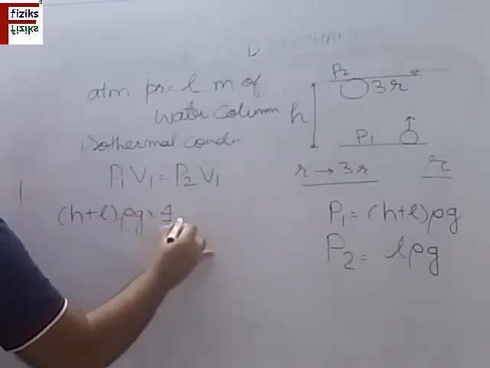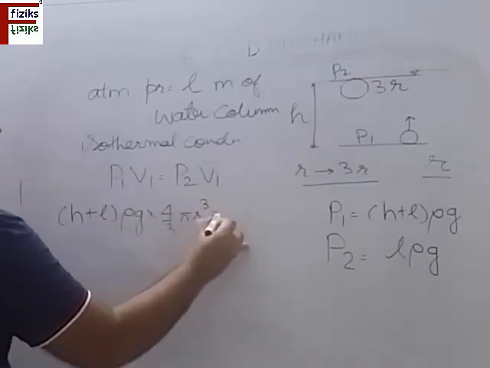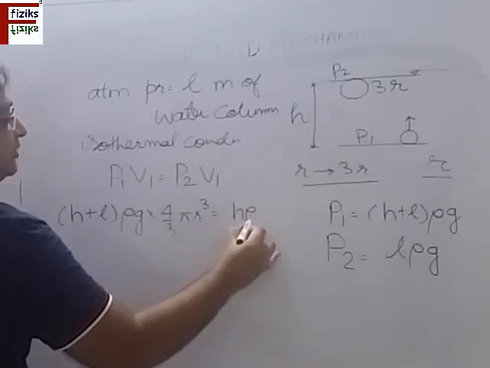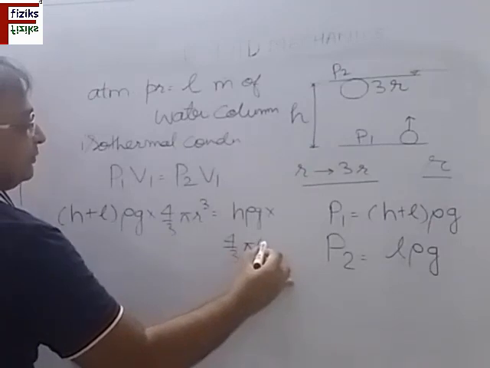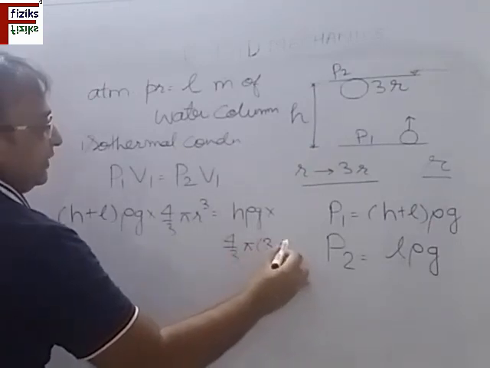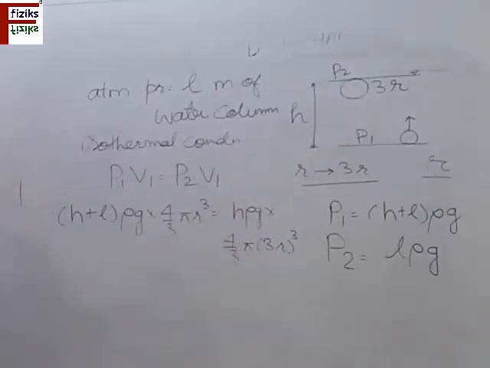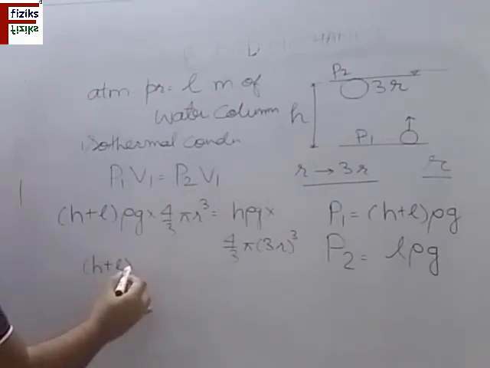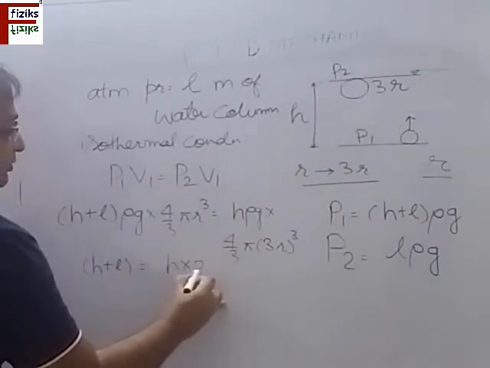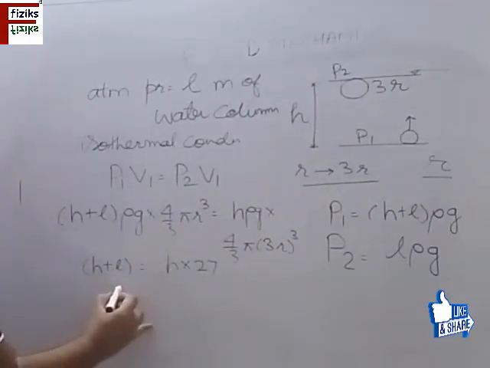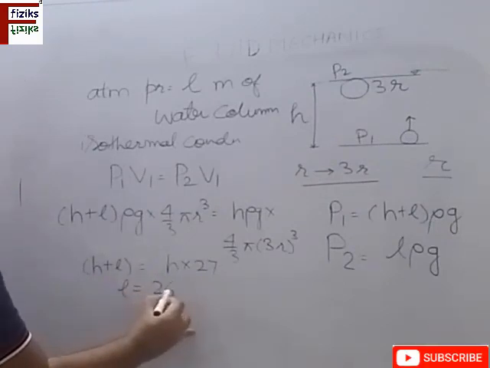So 4 by 3 pi r cube times (H plus L) rho g equals P2 into V2, which is L rho g times 4 by 3 pi, with 3 times the radius, cubed. Solving this, everything cancels out: H plus L equals L into 27. So H is 26L. This is the answer.